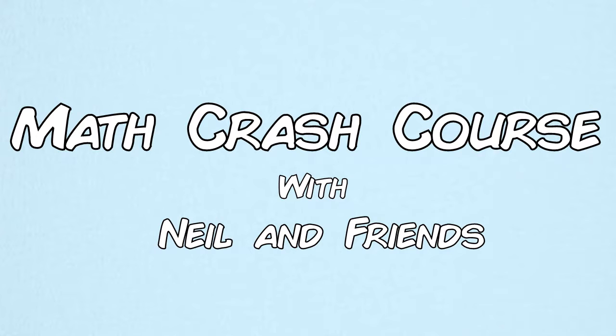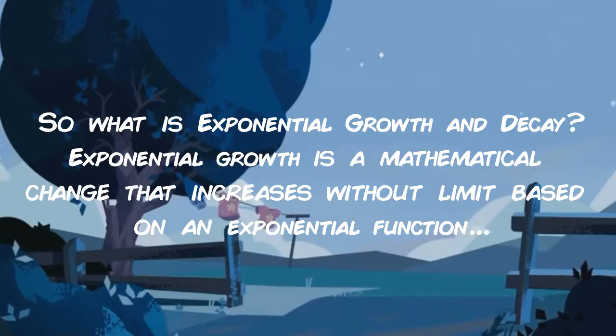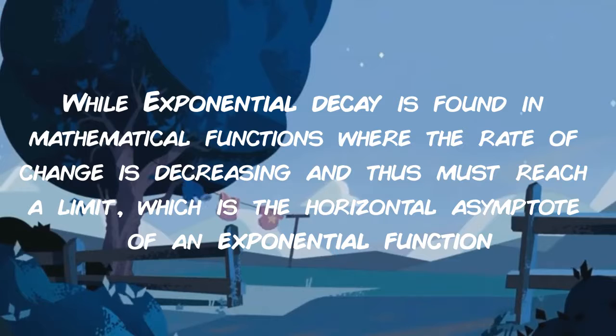I'm Neil, and today we are going to be talking about exponential growth and decay. So what is exponential growth and decay? Exponential growth is a mathematical change that increases without limit based on an exponential function, while exponential decay is found in a mathematical function where the rate of change is decreasing and thus must reach a limit, which is the horizontal asymptote of an exponential function.